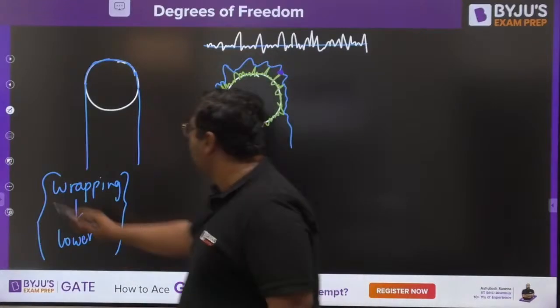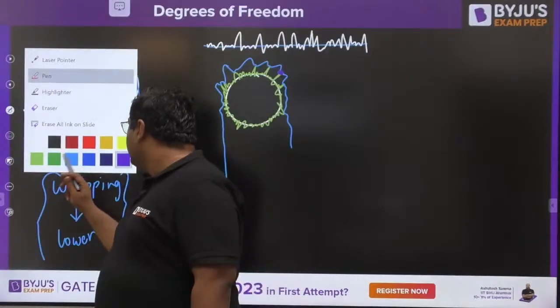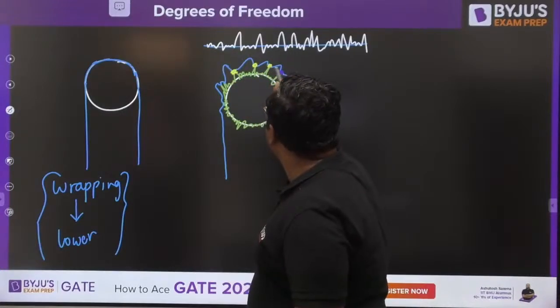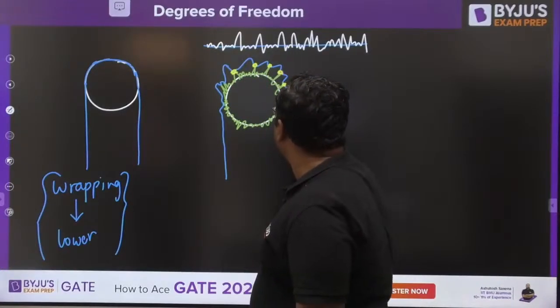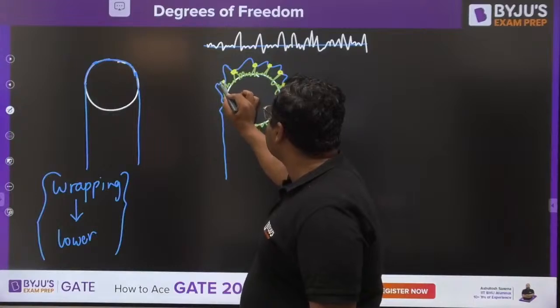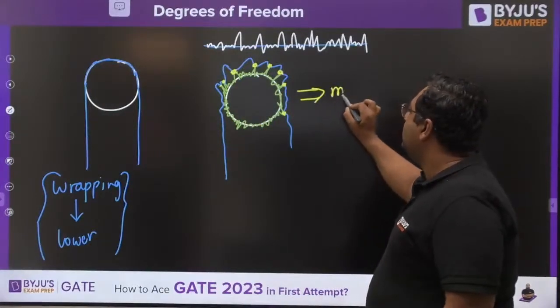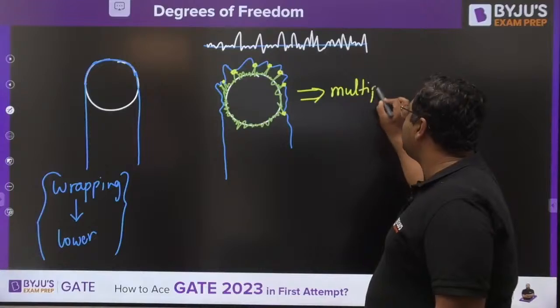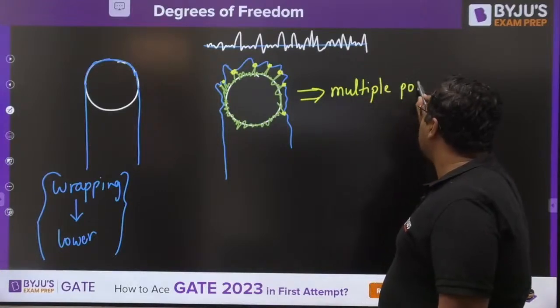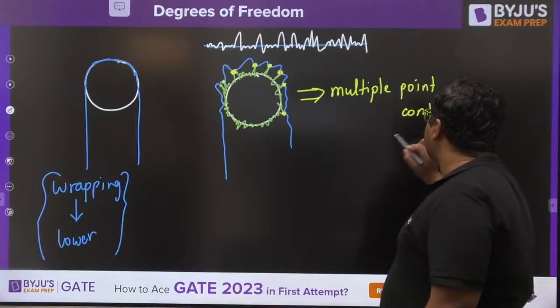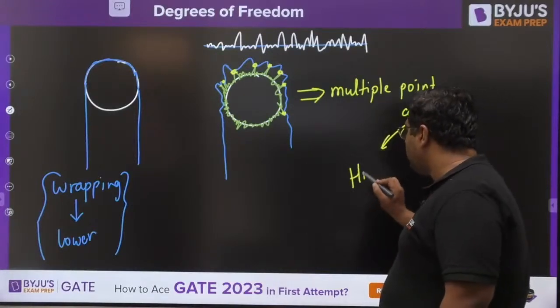Here it is coming, okay, showing it with the light color. It is coming here, here, here, here. So my dear, it shows they are near to multiple point contacts. And when we are talking about point contacts, we approximate it as higher pair.